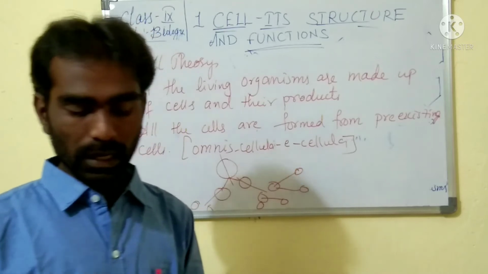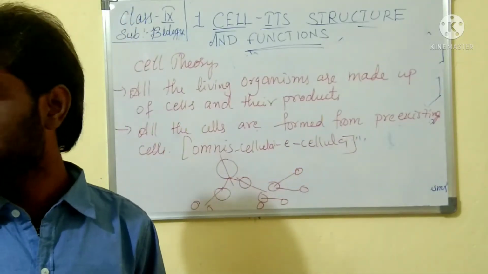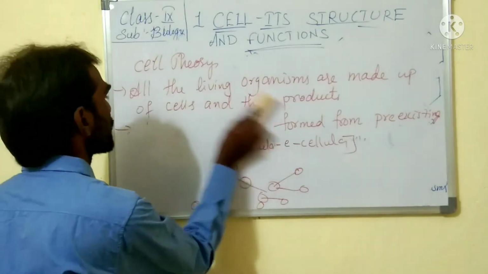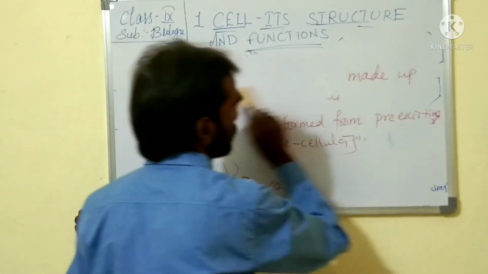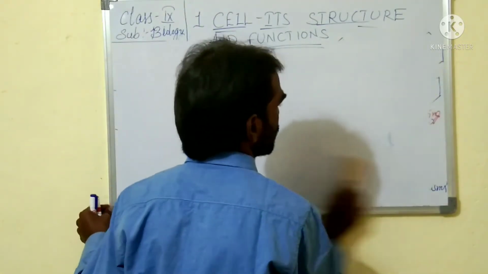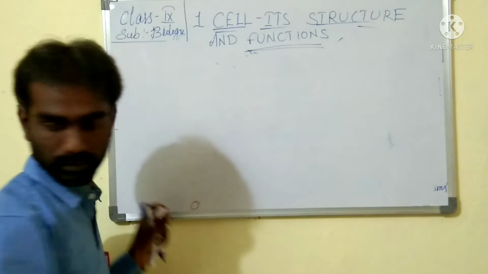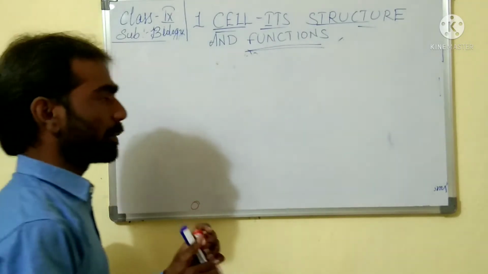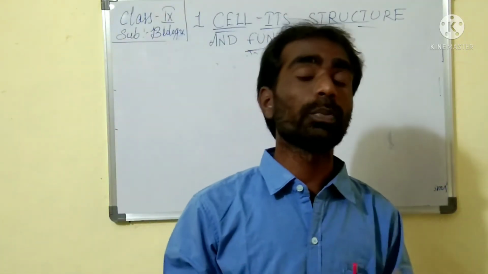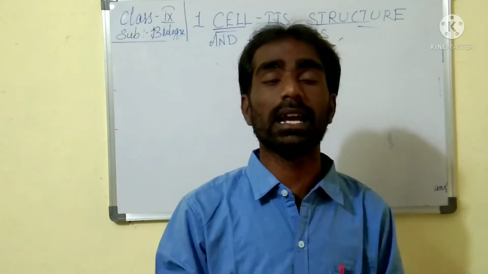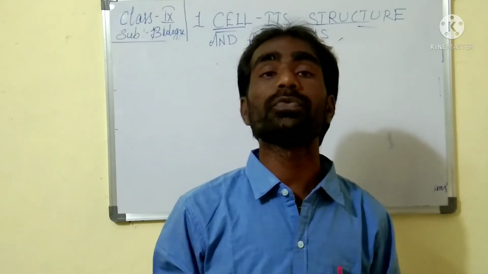Then what they propose here: the chemical components present in the cell are also able to give the functions of the cell.